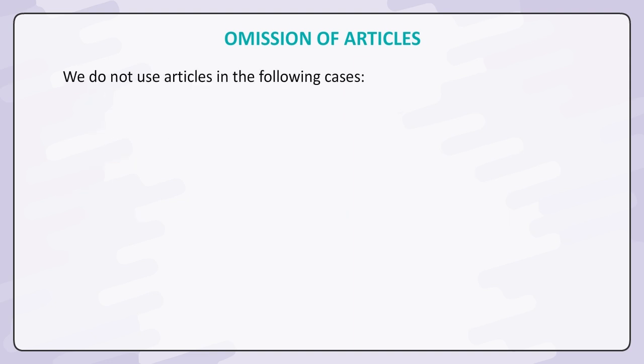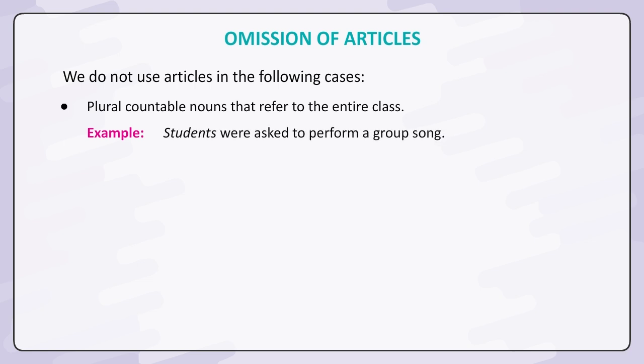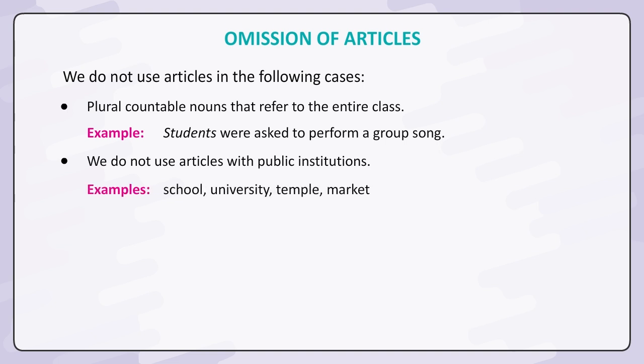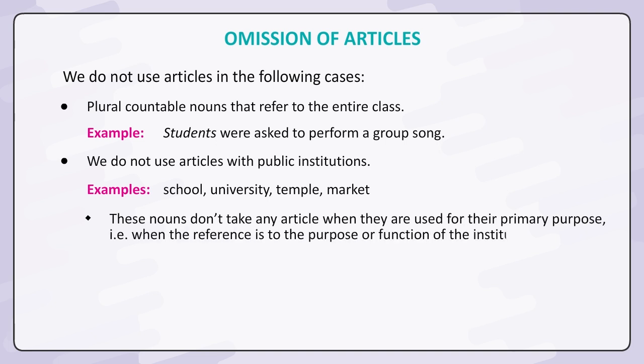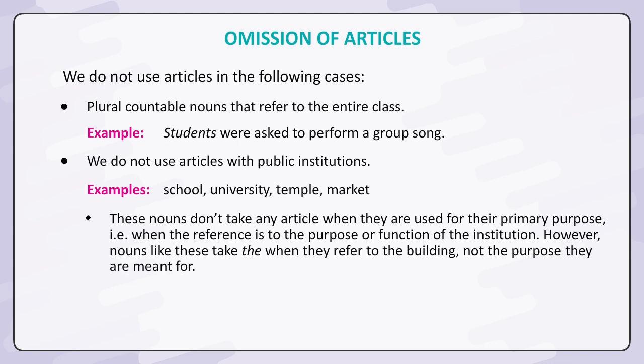We do not use articles in the following cases. Plural countable nouns that refer to the entire class. Example: students were asked to perform a group song. We do not use articles with public institutions. Examples: school, university, temple, market. These nouns don't take any article when they are used for their primary purpose, that is, when the reference is to the purpose or function of the institution. However, nouns like these take the when they refer to the building, not the purpose they are meant for.